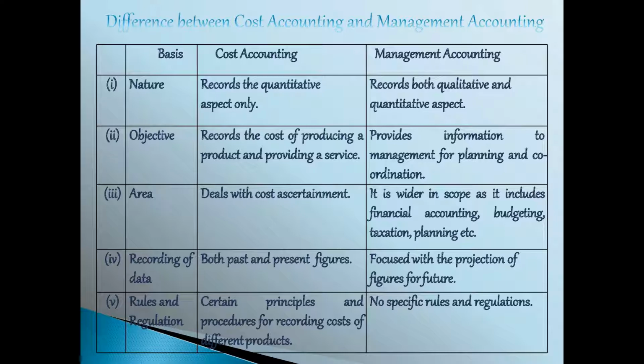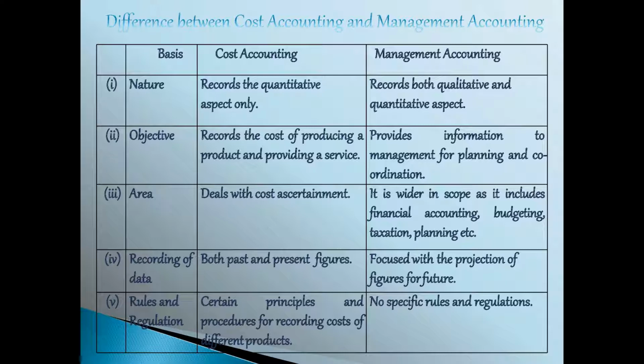Second point, objective. In cost accounting, cost of producing a particular product is to be recorded. In case of service organization, the expenses incurred for providing a service to the public is to be recorded. But in case of management accounting, information to the management for planning and coordination is to be provided. For example, the manager comes to know that expected profit is to be achieved in the current year, means we can go for expansion for the future period.